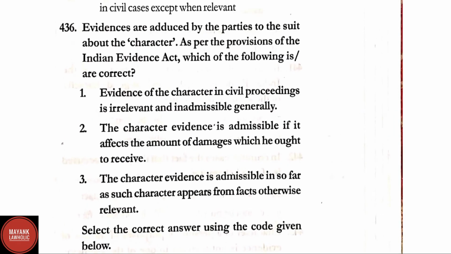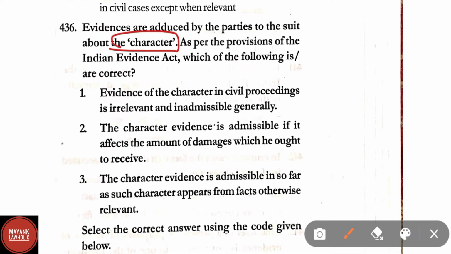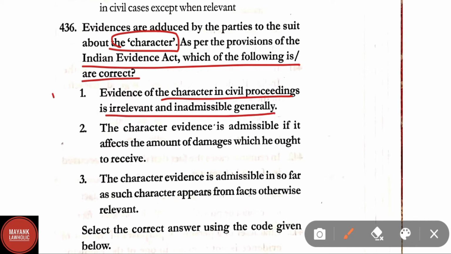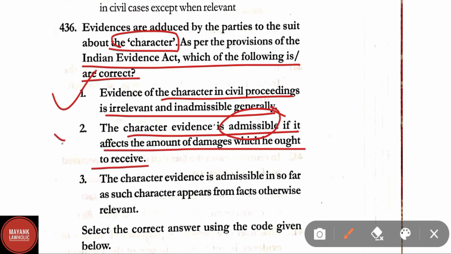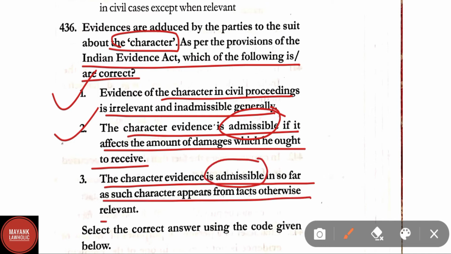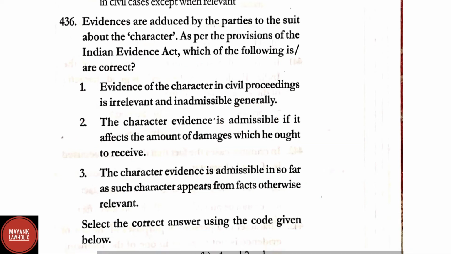I am repeating all the options. Evidence is adduced by the parties to the suits about the character. As per the provisions of the Indian Evidence Act, which of the following is correct? Evidence of the character in civil proceedings is irrelevant and inadmissible generally. Correct. The character evidence is admissible if it affects the amount of damages which he ought to receive. The character evidence is admissible insofar as such character appears from facts otherwise relevant. Here all the statements are correct.